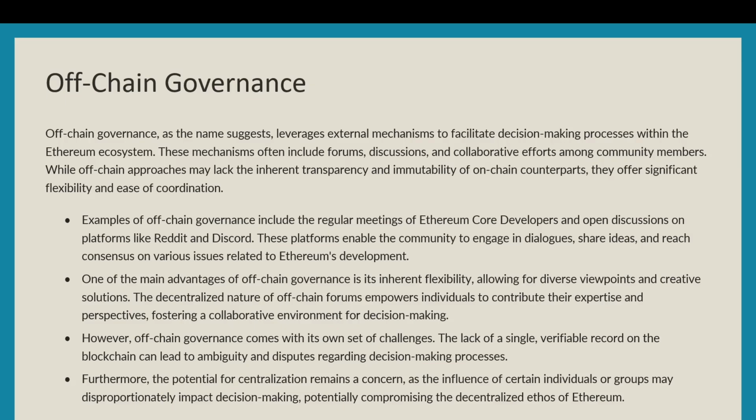The lack of a single verifiable record on the blockchain can lead to ambiguity and disputes regarding decision-making processes. Furthermore, the potential for centralization remains a concern, as the influence of certain individuals or groups may disproportionately impact decision-making, potentially compromising the decentralized ethos of Ethereum.